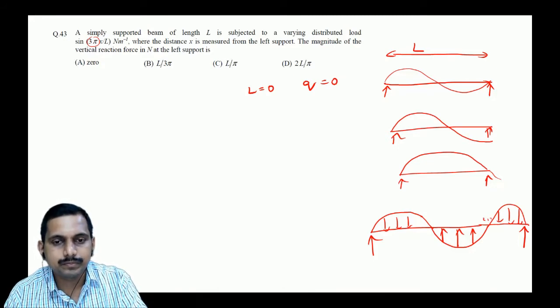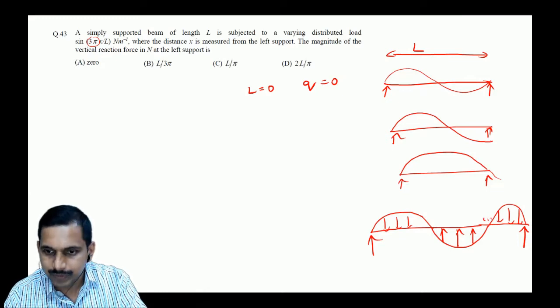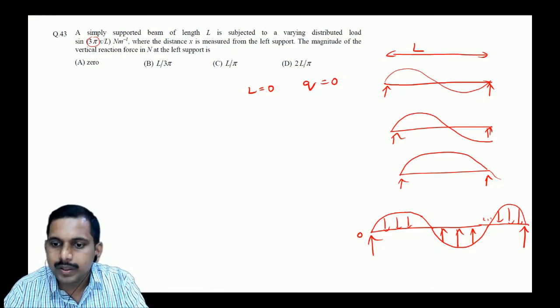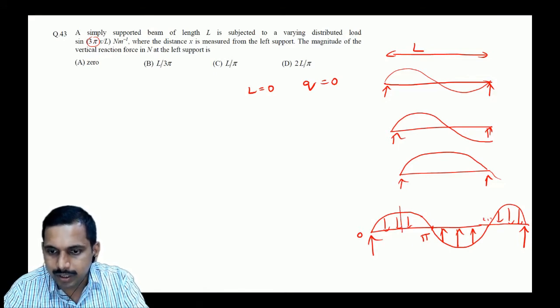I thought if we substituted x as L, we get sine 3 pi. Correct. 3 pi we could write by splitting the whole thing into 0, pi by 2, pi, 3 pi by 2 and 3 pi. Yes, 0. We have 0. Here we have pi, right? Not pi by 2. Pi by 2 comes over here. Yes, correct. Pi comes over here. This is 2 pi over here. This is 3 pi over here. Correct?